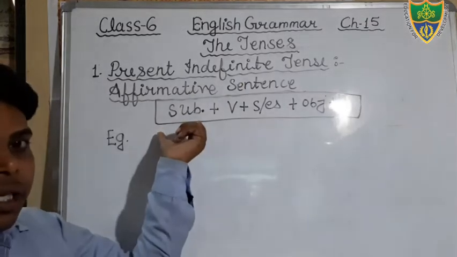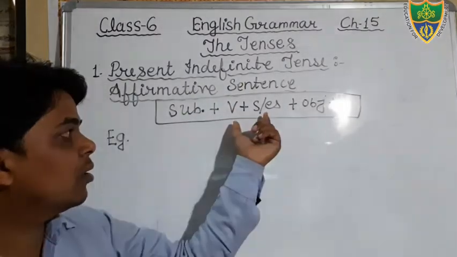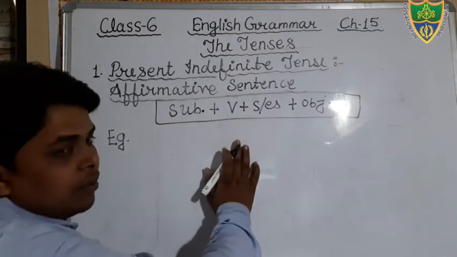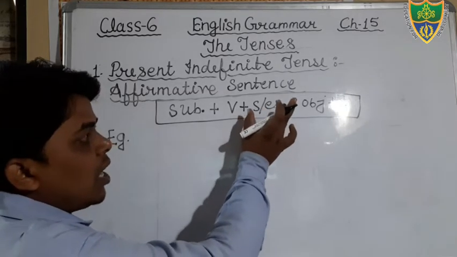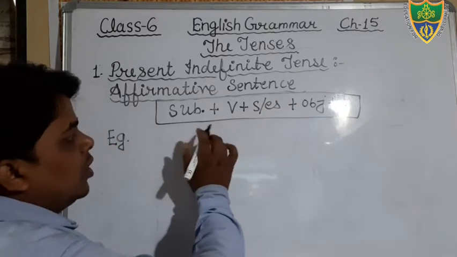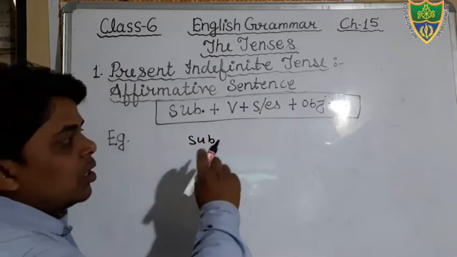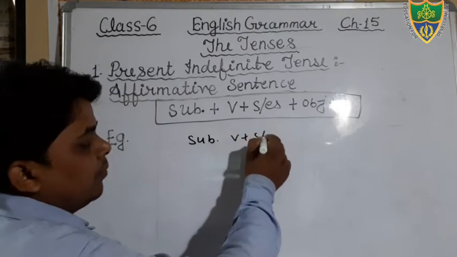You can see there will be a subject and then after that a verb. Dear students, I have also told you that if the subject is singular, we add S or ES to the verb.